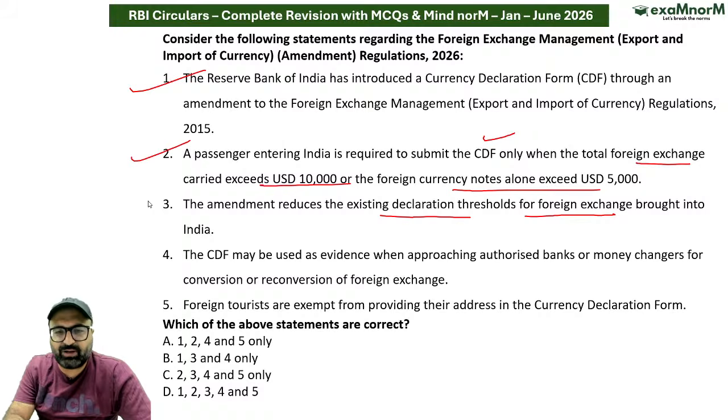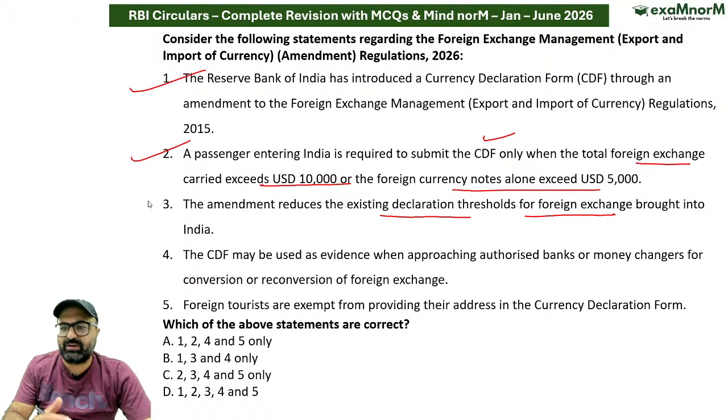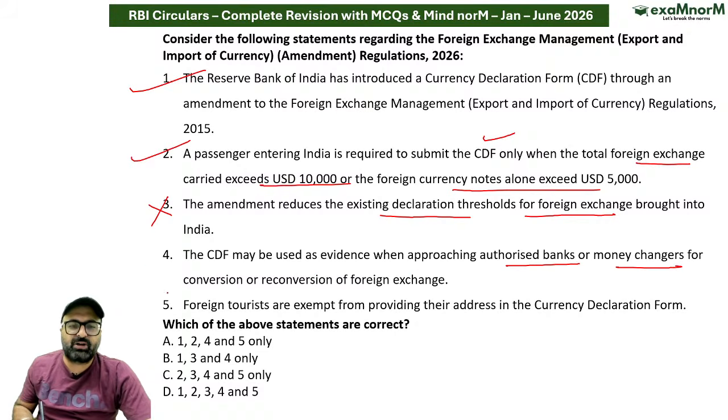No sir, this doesn't fit anywhere. It has nothing to do with the reducing part. The reason is the amendment does not change or reduce these limits. The limits are still the same as they were before. So this is wrong. CDF may be used as evidence when approaching an authorized bank or money changer for conversion.